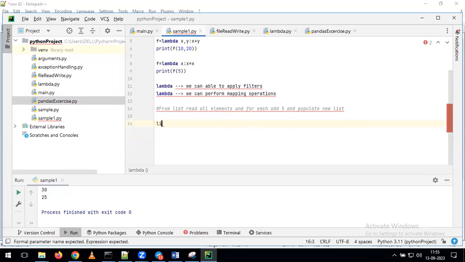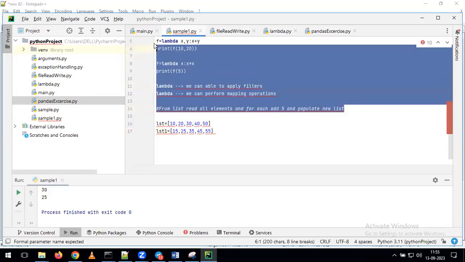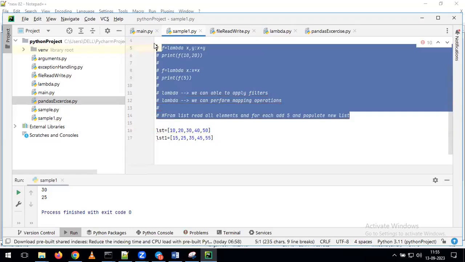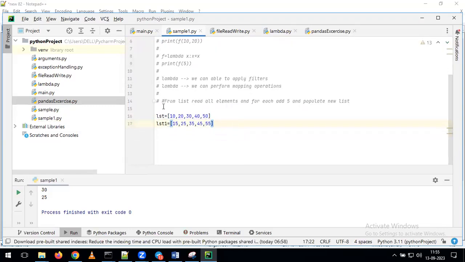For example, I have the list like this. List is equal to, for example, 10, 20, 30, 40, 50. So this is the list I have. Now my requirement is, on top of this list, I want to populate list1. In this list1, I want to get 15, 25, 35, 45, 55. So this is the way I want to get the output. I want to write the program for this operation. Now you try to give the answer. How can we write the program to achieve this requirement? Forget about the Lambda, forget about all the other things we discussed earlier. With that, how can we achieve this requirement here?